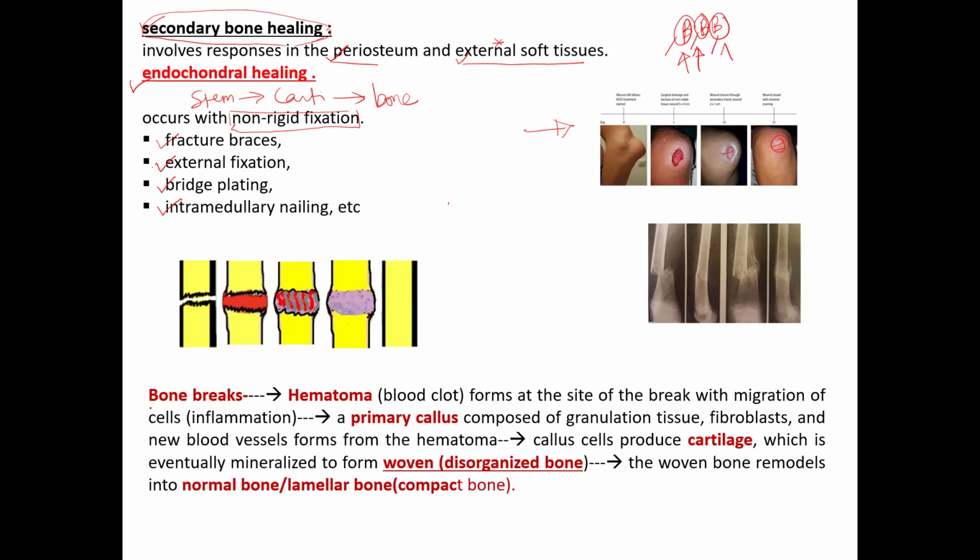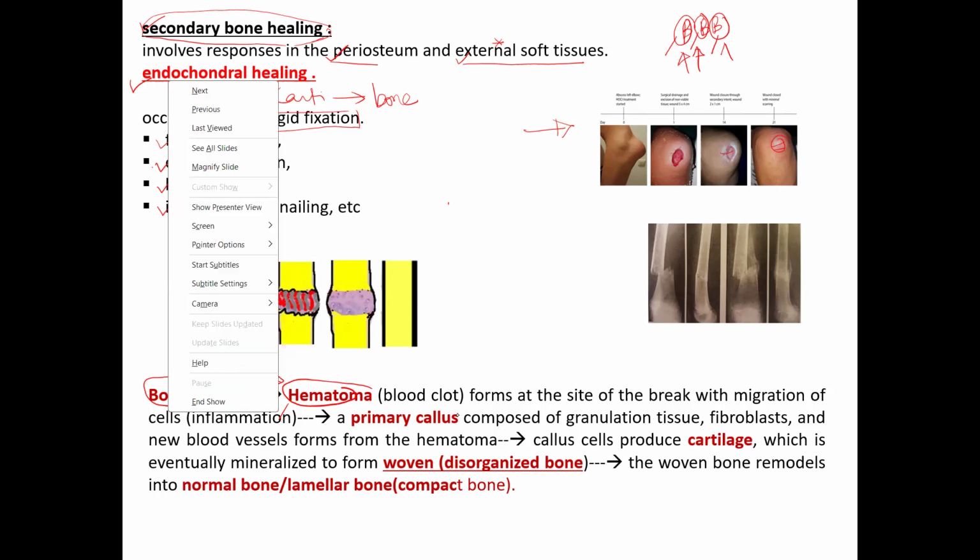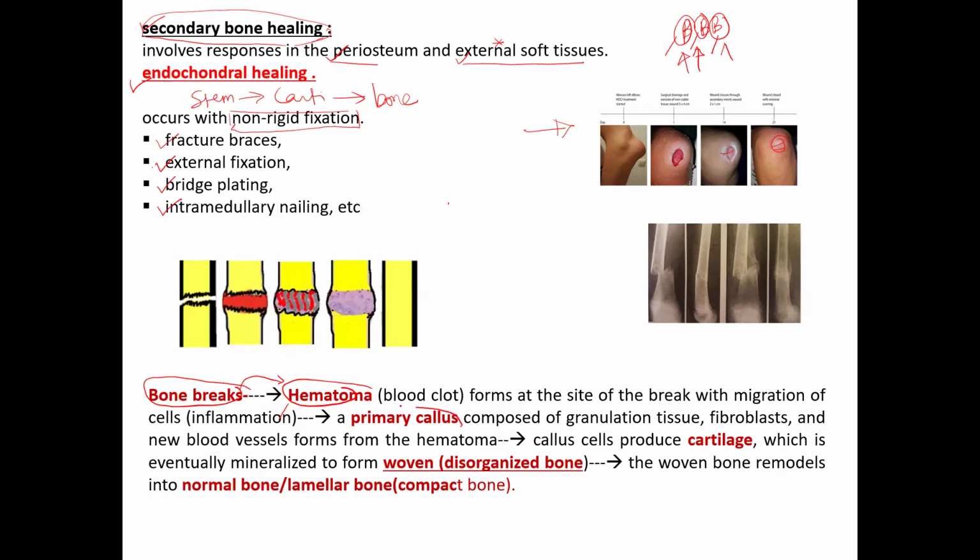So what are the steps after the fracture? If the fracture breaks, there will be bleeding at the fracture site. So this bleeding, when consolidated, it forms hematoma. Hematoma induces inflammation. So once inflammation starts, there will be accumulation of different types of cells. They form the primary callus. So there is formation of primary callus. What is primary callus? It contains granulation tissue. It contains fibroblasts arising from the stem cells. It has some new blood vessels forming around the granulation tissue.